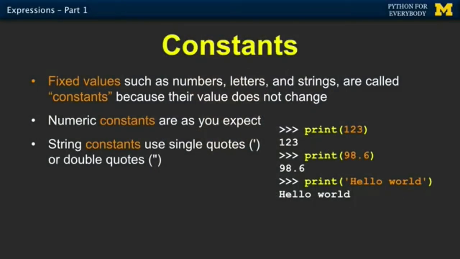A big part of any programming language is the syntax for constants. The nice thing about this, it's kind of instinctive. So like 123 or 98.6, numbers, both integer and floating point numbers, we've been using these on calculators. They make a lot of sense to us. The kind of constants that are a little bit different are things like string constants. So quote, hello world is a string constant. And we use that so that our program can say nice things to people that are using our program. And so we call them constants because they don't change, but it's kind of obvious. Constants. It's just a piece of the language. So that's a constant. What else?